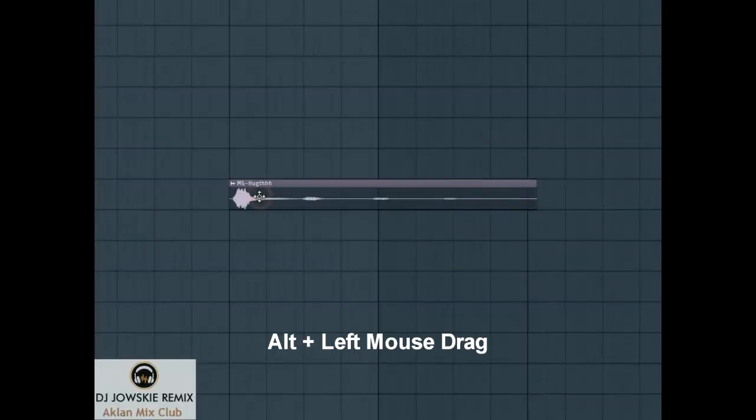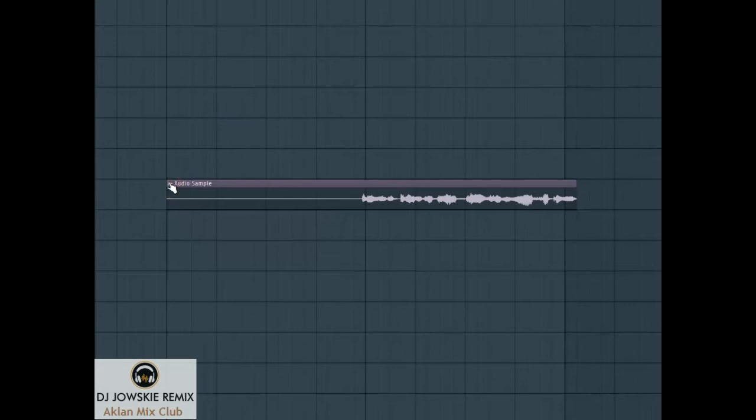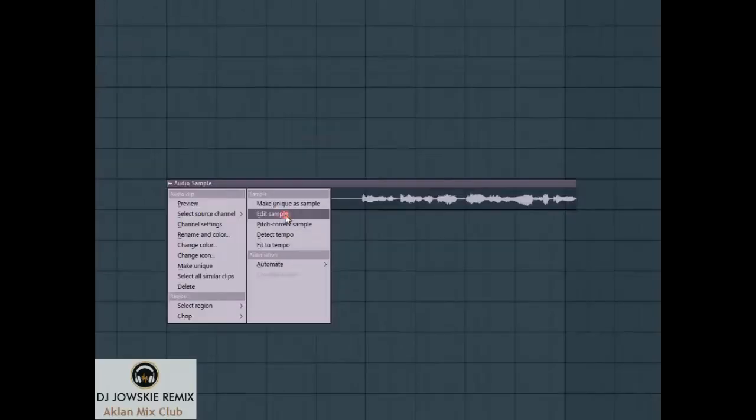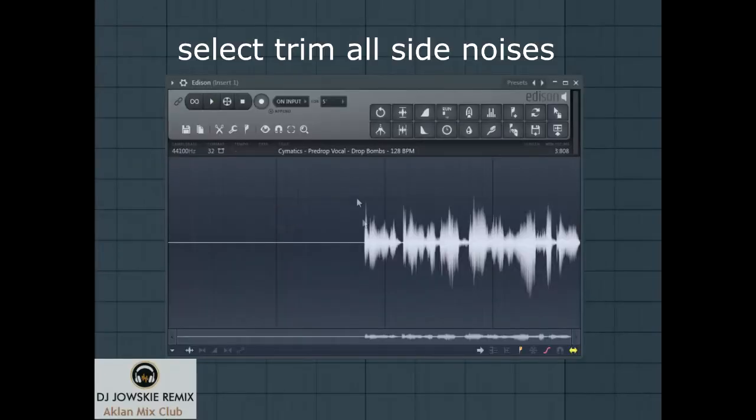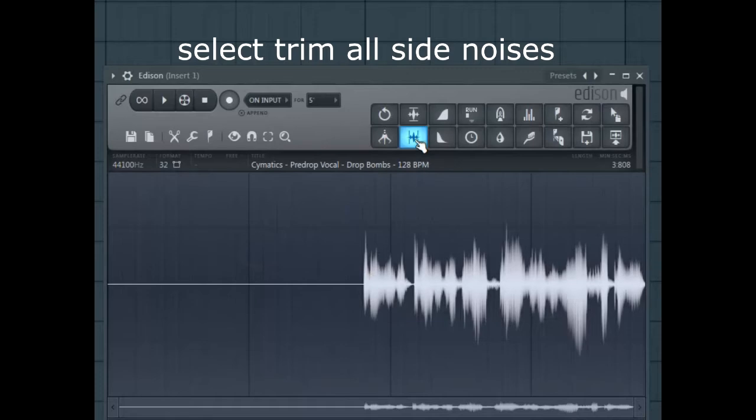Method 2. Alt plus left click an MP3 file to manually adjust according to your liking. Done. Method 3. Using Edison. Select trim side noises.